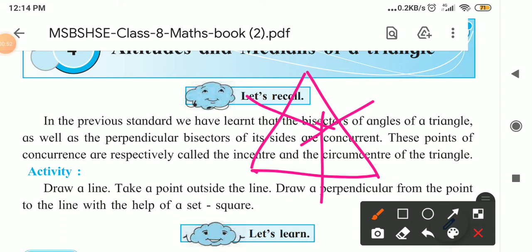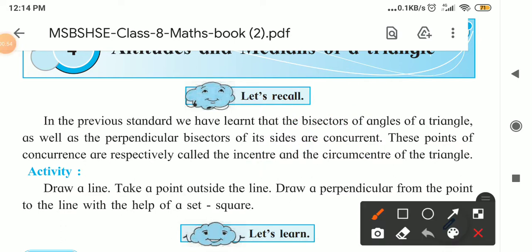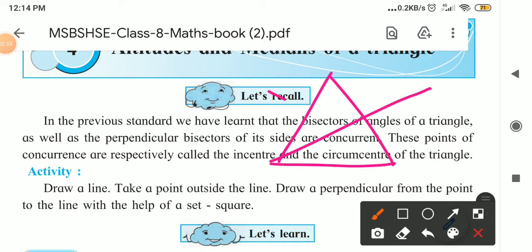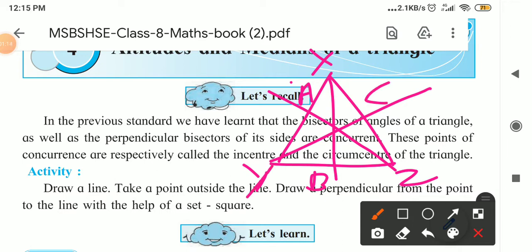Now the bisectors of angles of a triangle. Here it is a triangle, and the angle bisector is this. Suppose this triangle is X, Y, and this is Z. ZA, XB and YC are the angle bisectors of triangle XYZ.